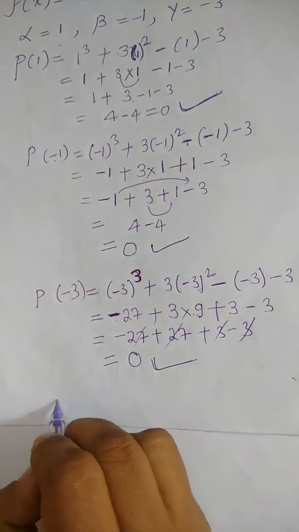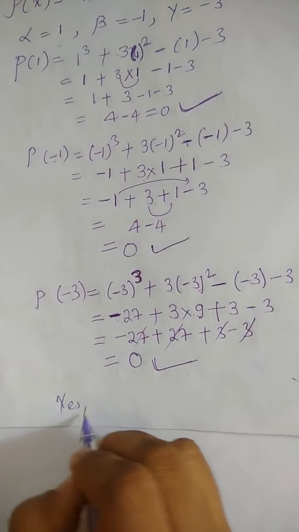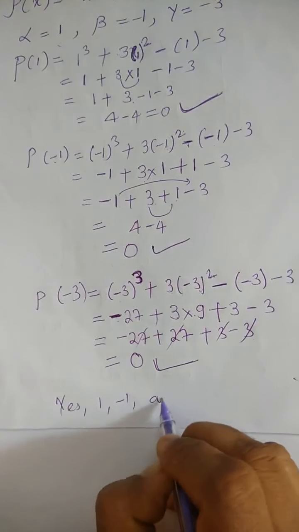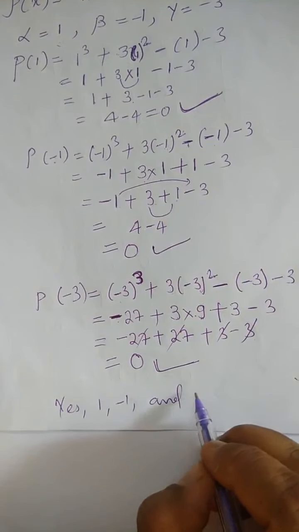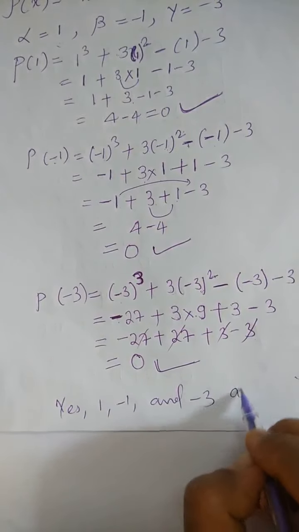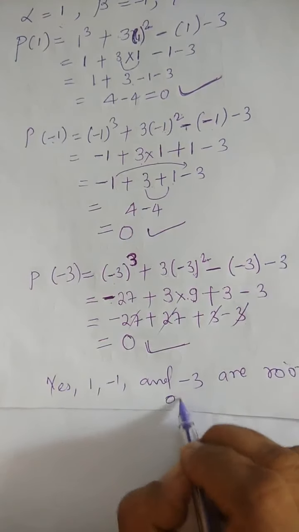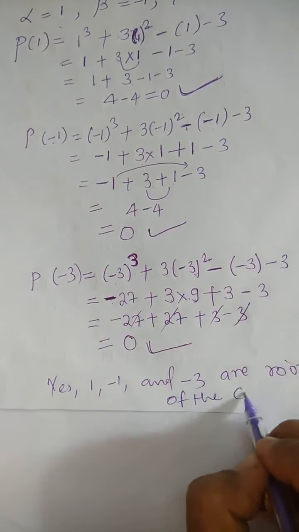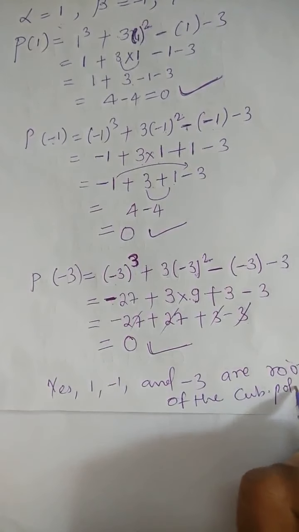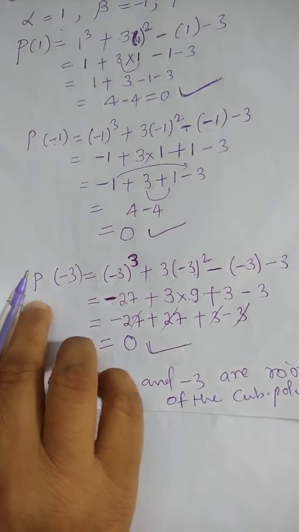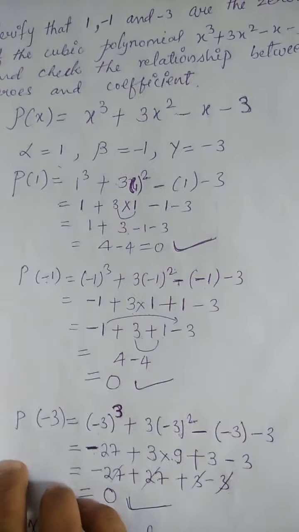So you write down: yes, 1, minus 1 and minus 3 are roots of the cubic polynomial. Like this you have to write down.